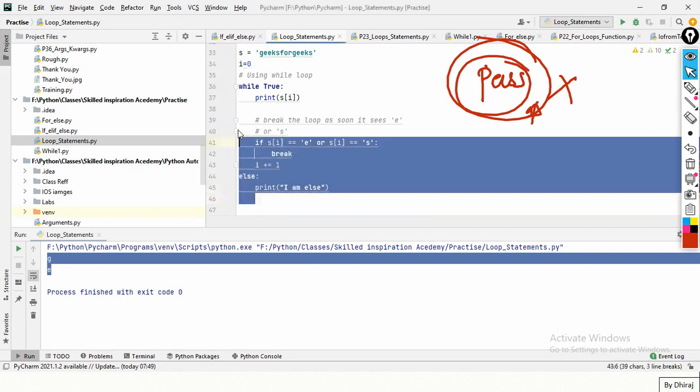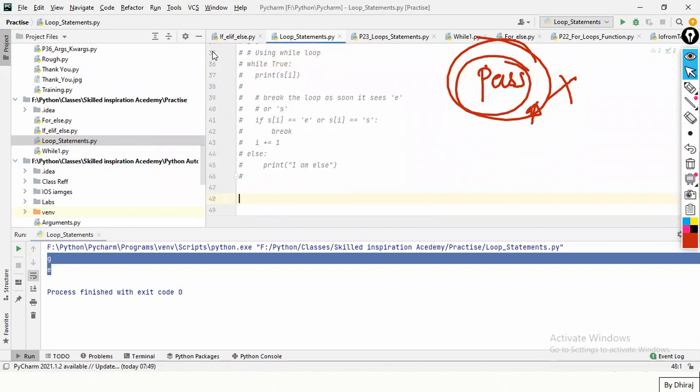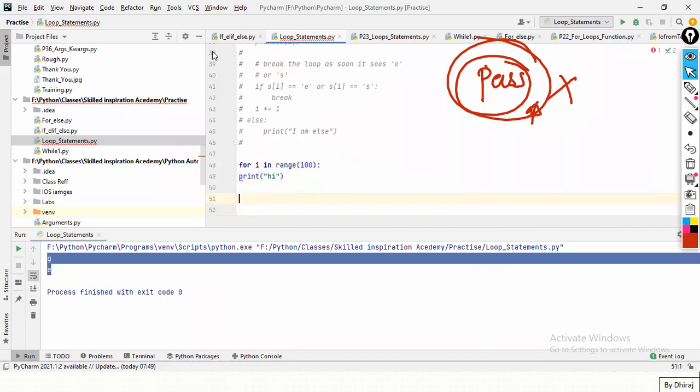So when we use pass, suppose I have a for loop with me. I have for in range of 100, and I'm writing print hi. What will be the output of this? It will print hi 99 times, I believe. Guys, have a look at the program first. I'm asking a question. It means there is something in the program.